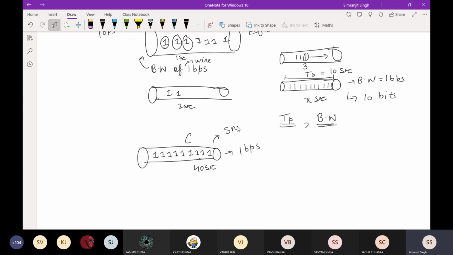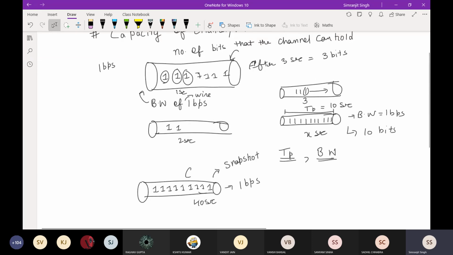Now if you take a snapshot at this time, I will say the maximum amount of bits that a channel can hold is the capacity of a channel. So that is the definition. You are asking anything else? Okay, sir, it does not have a memory. Don't go there, because it cannot have a memory, because we are only transferring bits.